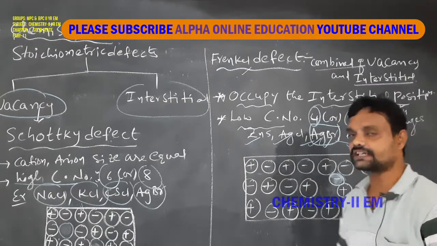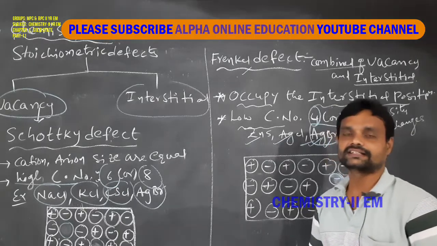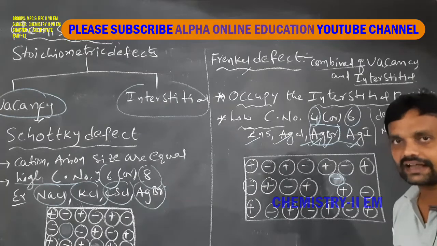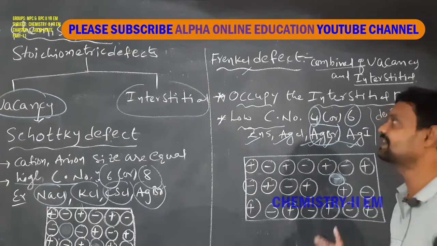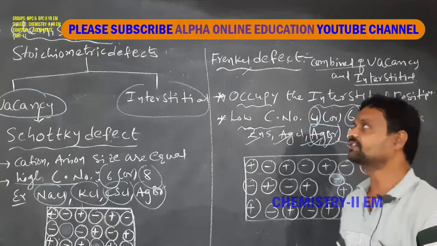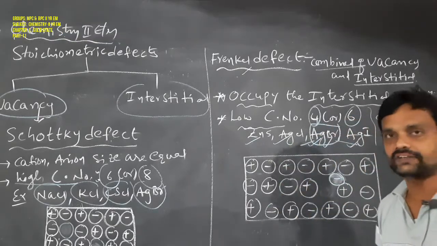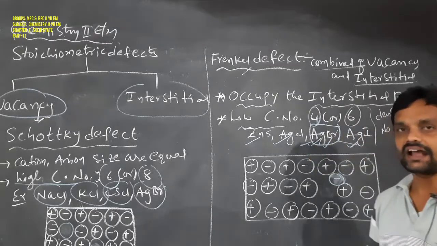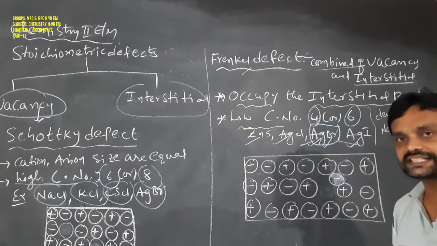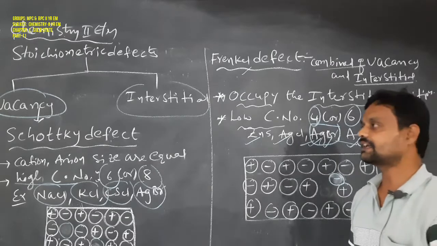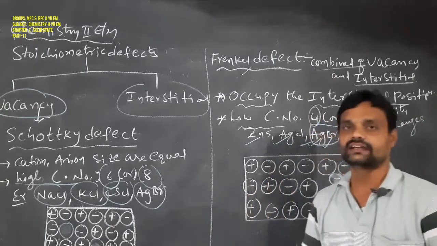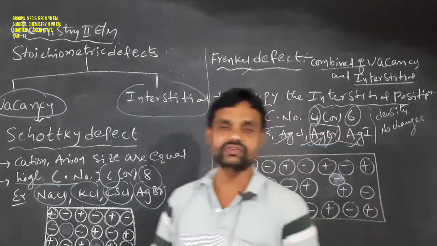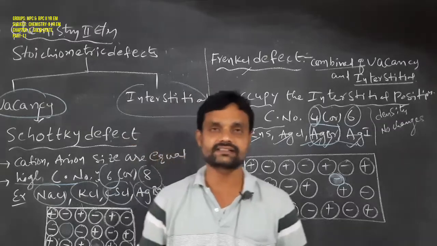How can we define the Frenkel defect? In a crystal solid, the cation or anion is missing from its regular site and occupies the interstitial position. That type of defect is called a Frenkel defect. Schottky defect: in a crystal solid, both cation and anion are missing from their regular sites. That type of defect is the Schottky defect. So this is the difference between the Schottky and Frenkel defects in crystal solids.